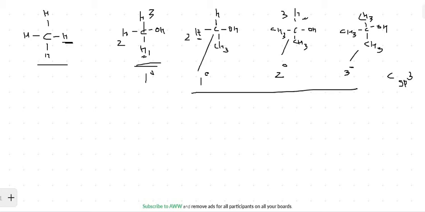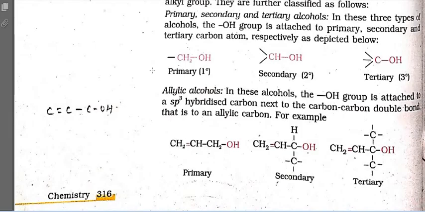Now moving to the next, that is allylic alcohol. This allylic alcohol is very similar to allylic chloride. What you have learned is that in allylic halides, the halide group is not directly attached to the double bond, but to the carbon which is bonded to the double bond.